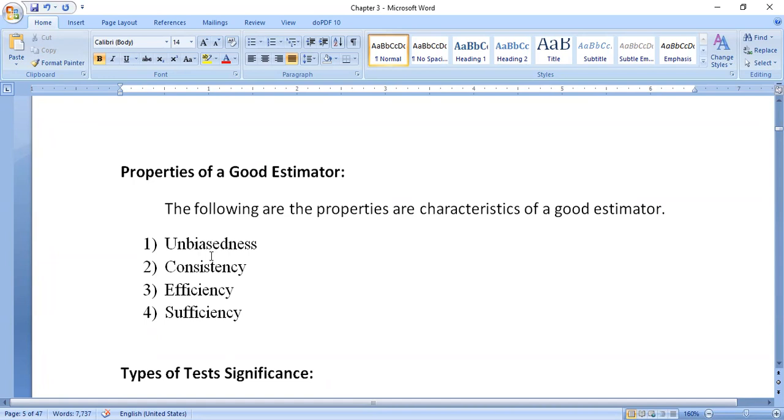Then efficiency. Efficiency is nothing but the quality of doing well with no waste of time or money. The available resources will be used in a proper, useful, productive manner.